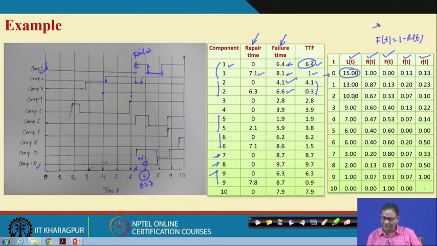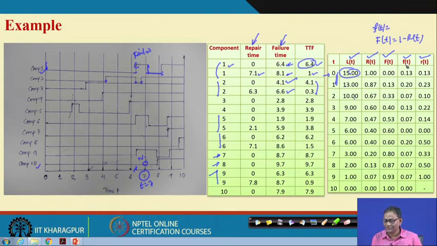Similarly, small f(t), which is basically the density function. So, you can compute the number that fail within the time interval, divided by the total number put under test at t equal to 0, divided by the time units. That means this minus this, divided by this, into the difference in time units. So, that formula I have already given to you.